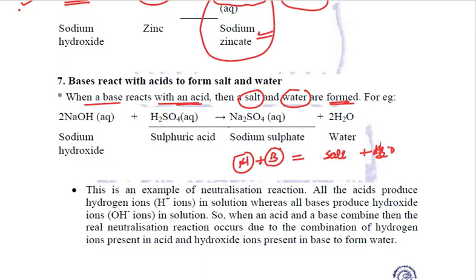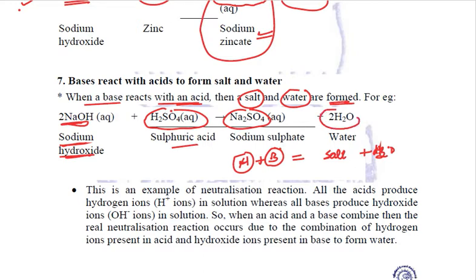For example, NaOH, our most common base, sodium hydroxide, also known as caustic soda, when it reacts with H2SO4, sulfuric acid, a double displacement reaction takes place. It forms sodium sulfate, which is a salt, along with water.